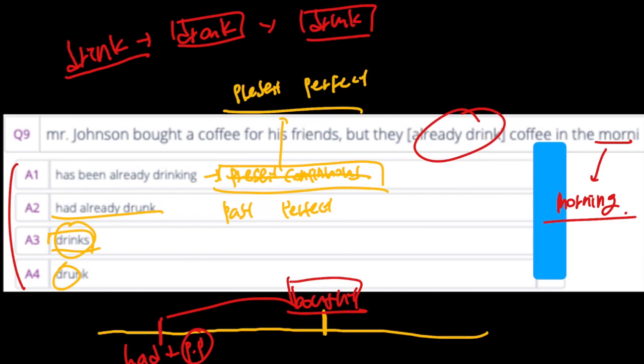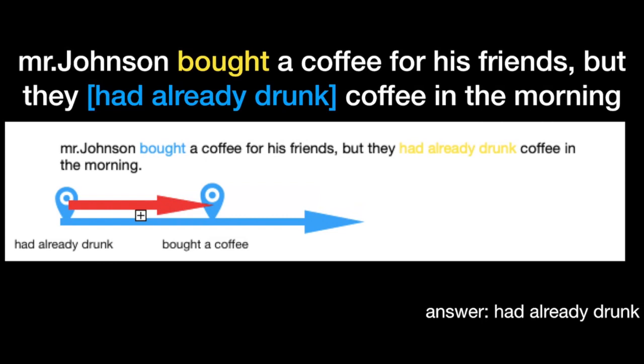Drunk is the past participle form of drink. So the answer is had already drunk. The correct sentence: Mr. Johnson bought a coffee for his friends, but they had already drunk coffee in the morning.